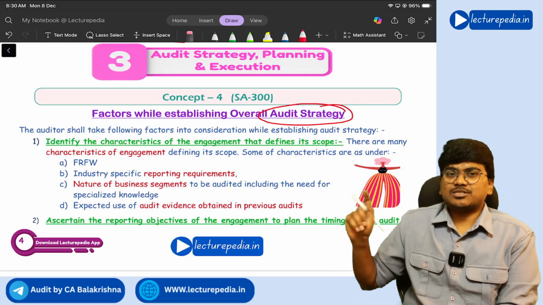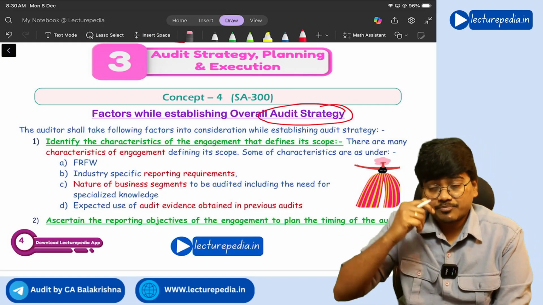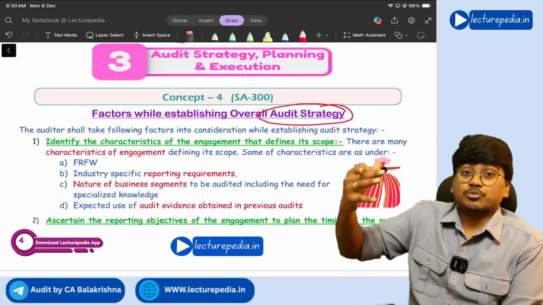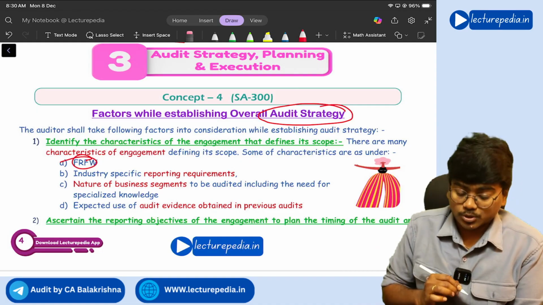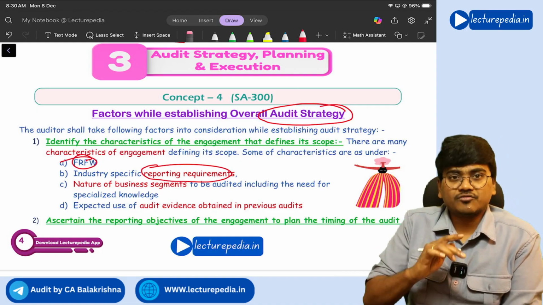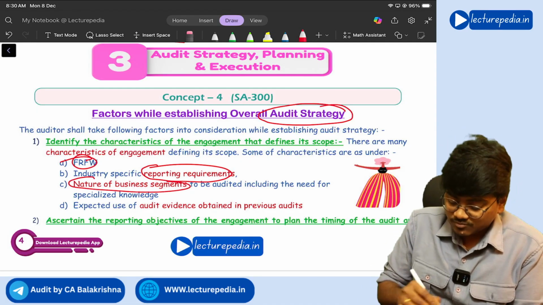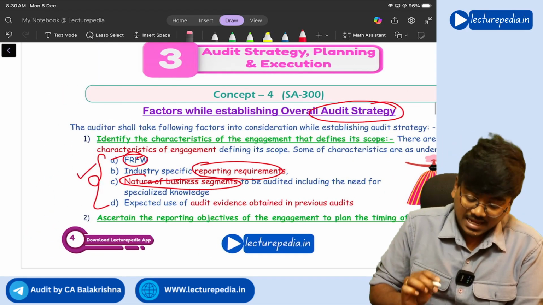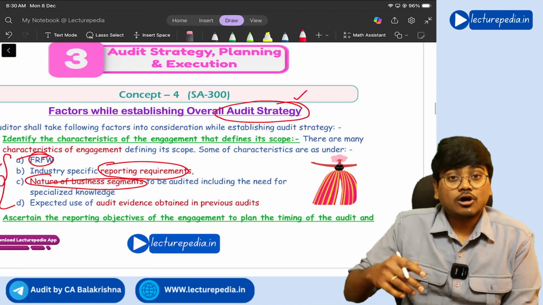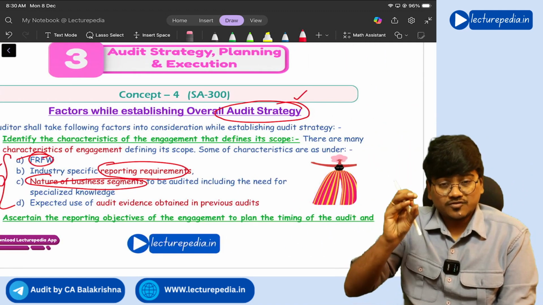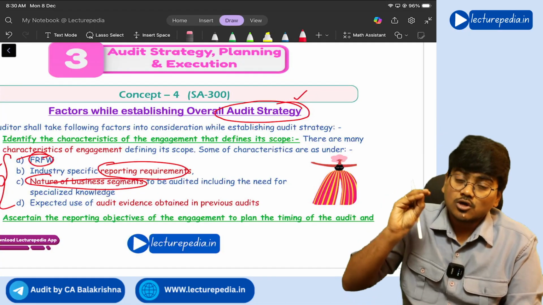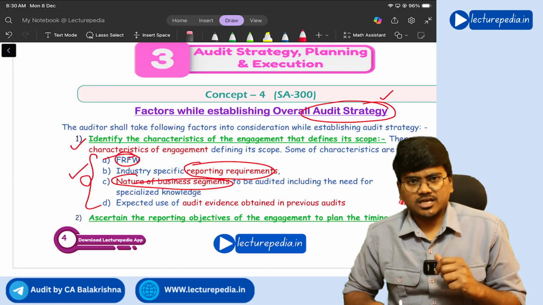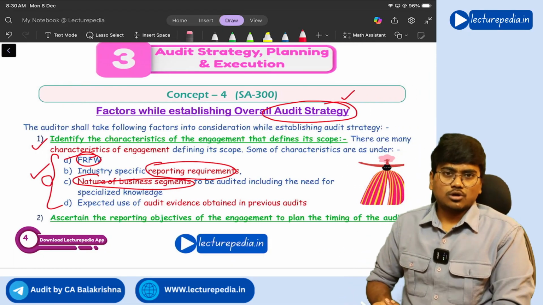Similarly, for the engagement also there will be characteristics, like what is the financial reporting framework that is followed, and what are the reporting objectives. See, the financial reporting framework, reporting requirements of that particular industry, and nature of business segments are all characteristics of the engagement. Based on the characteristics of the engagement, the overall audit strategy changes. So you should first of all focus on what are the characteristics of the engagement before developing the overall audit strategy.